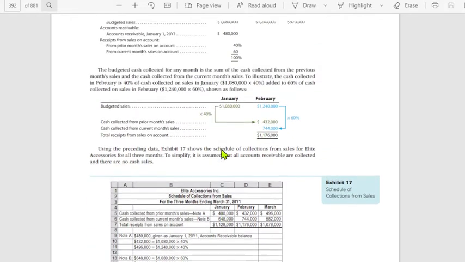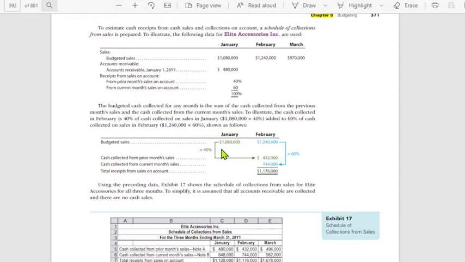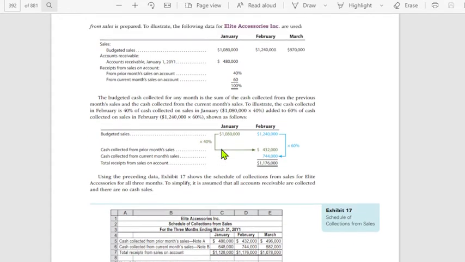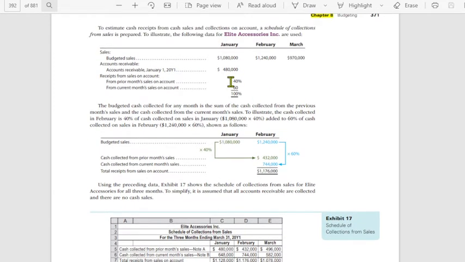Ang ibig sabihin lang nitong accounts receivable on January 1, 480,000, ito yung 40% ng accounts receivable nung December na makokolekta mo na siya on January. Kasi dalawang partition lang naman ang kinapupuntahan ng accounts receivable: kapag may pinautang ka ngayon, 60% ay makokolekta mo ngayon at 40% ay makokolekta mo on the next month.